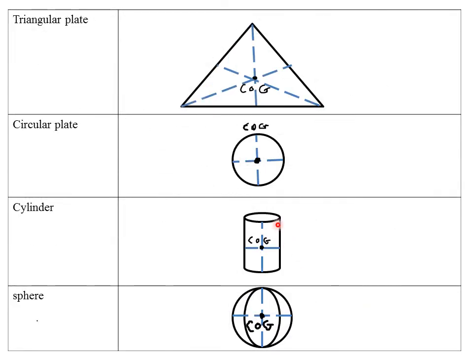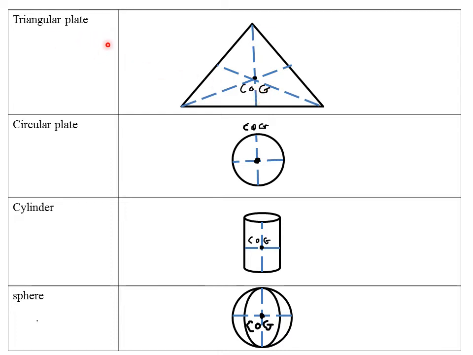And to determine the position of center of gravity for a triangular plate, remember a triangular plate means that it is in the shape of a triangle. To determine the position of COG for a triangular plate, you just construct the perpendicular bisectors of the sides. So you bisect this side, the first side, this is the bisecting line. Then you also bisect this other side, then you also bisect the upper side. You construct the perpendicular bisectors of the sides, then the point of intersection of those bisector lines is the position of center of gravity.